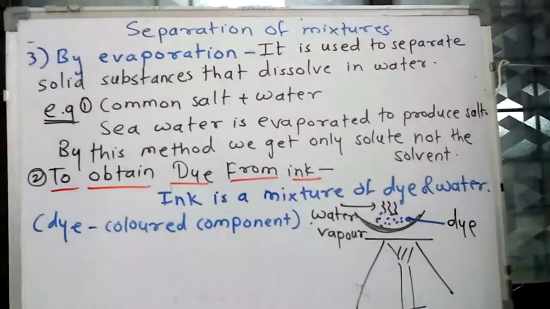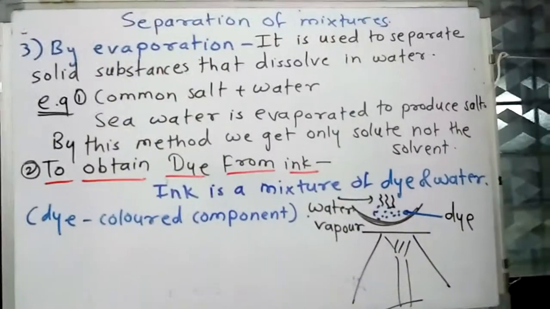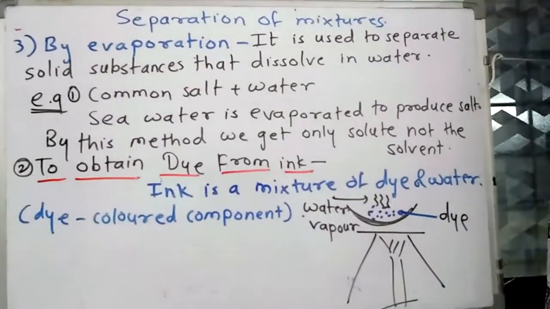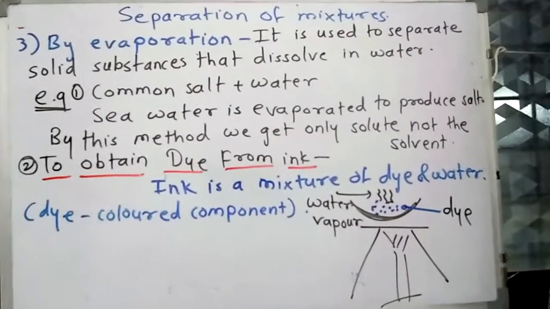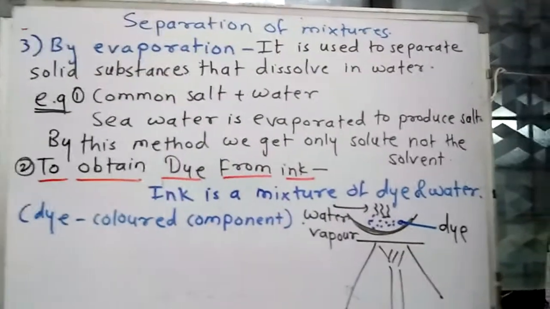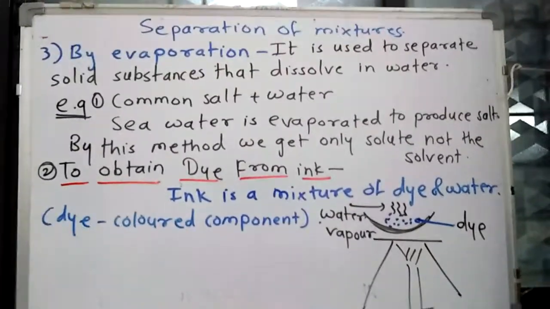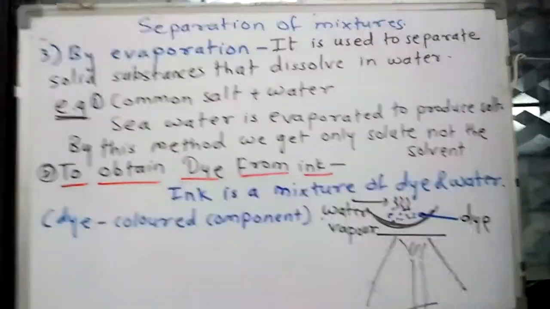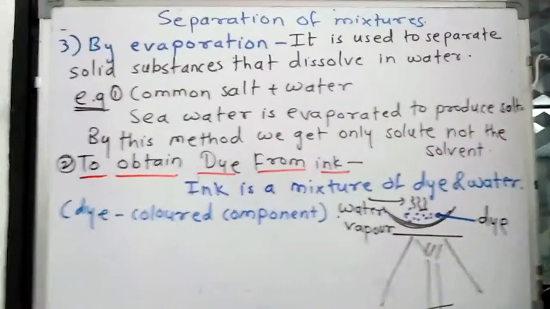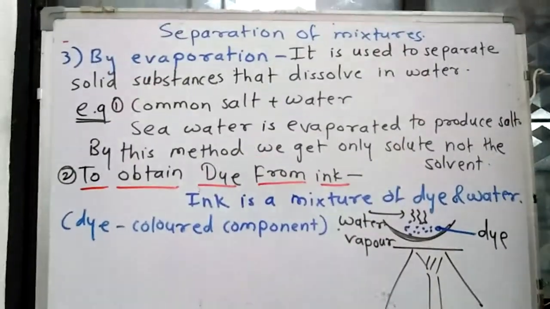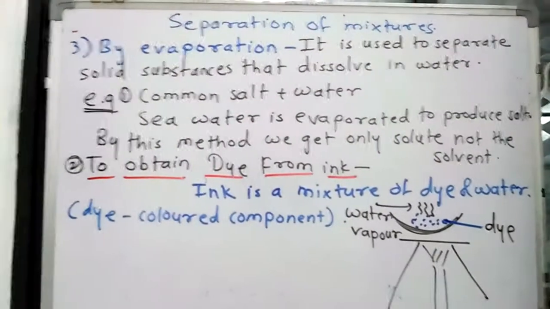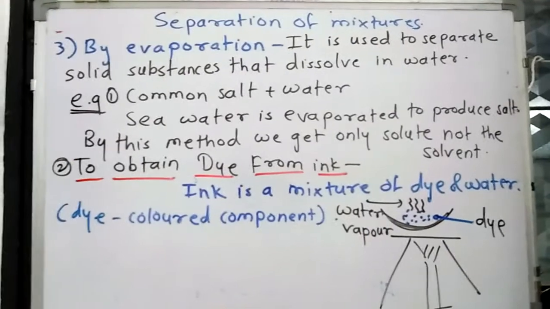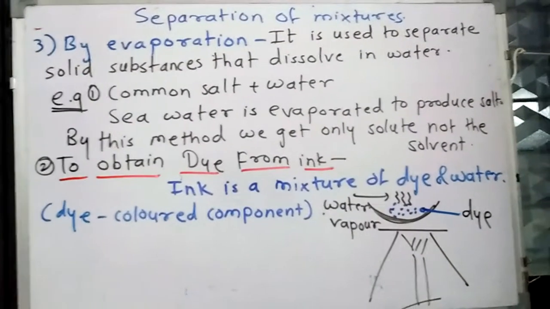By evaporation, we can get only one substance. Suppose we have a mixture of salt and water. By the evaporation method, we can get only salt. We cannot get the water. So this method is used to separate solid substances that dissolve in water. We get only the solute, not the solvent. So if common salt and water are mixed, we will get the salt, not the water. And from sea water we make salt by the evaporation method.